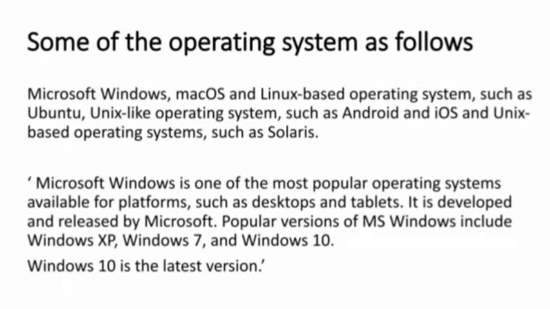Okay, some of the operating systems are as follows: Microsoft Windows, Mac OS and Linux based operating systems such as Ubuntu, Unix like operating systems such as Android and iOS, and Unix based operating systems such as Solaris. These are the different operating systems which we use in the computer system to make it operate.